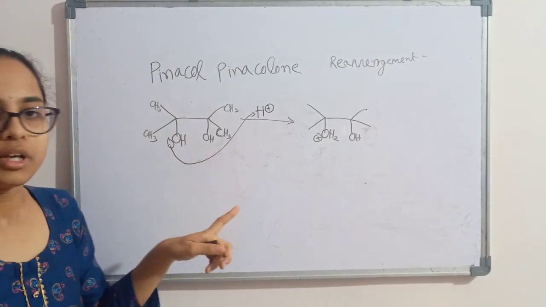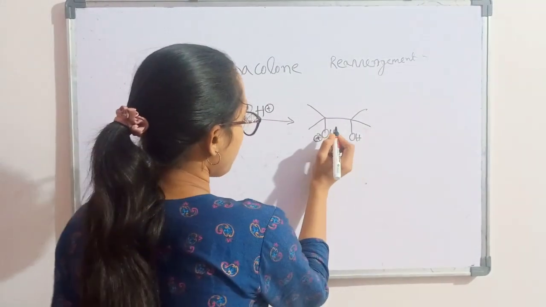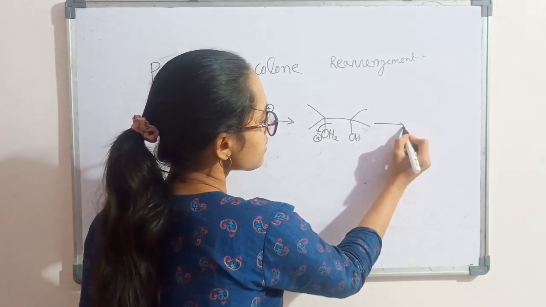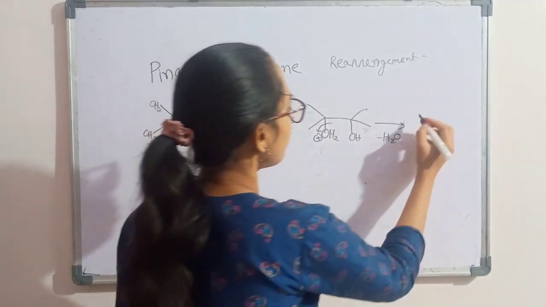After this, the main step will happen, the formation of carbocation. This OH2+ takes the electrons to itself and removes water, and now it will form a carbocation.